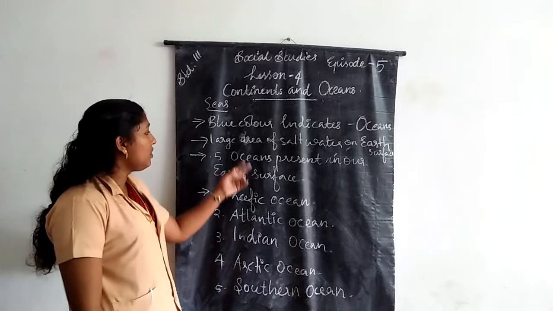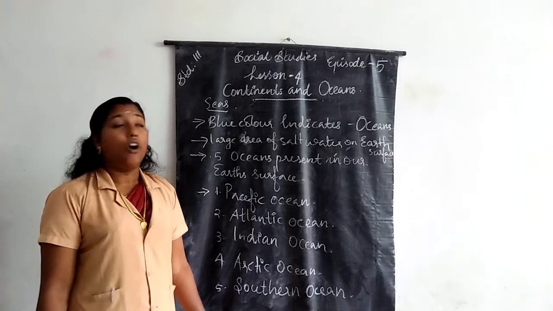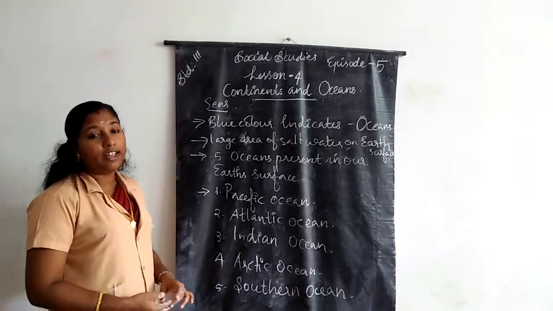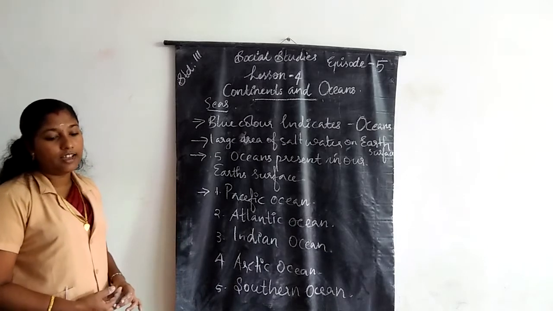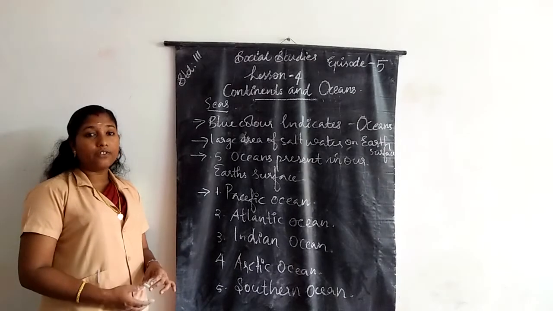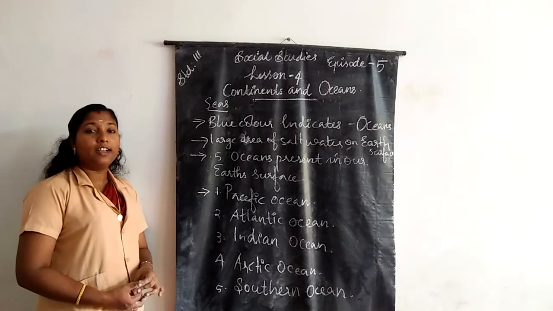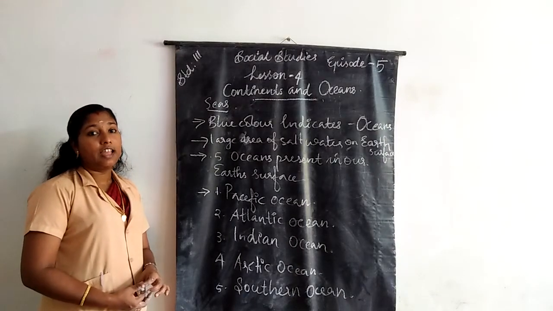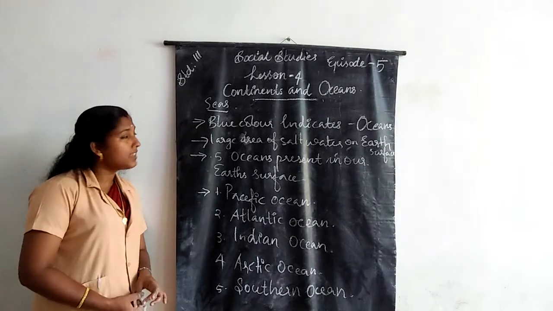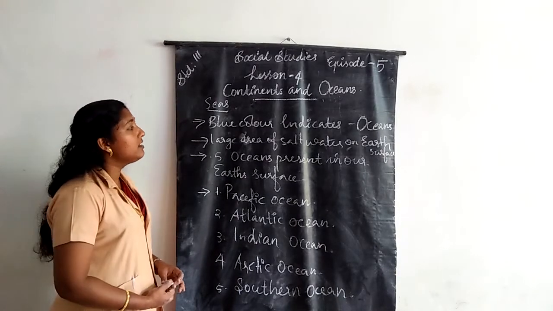What are oceans? A large area of salt water on the Earth's surface is known as an ocean. What are seas? The area of oceans that touch the land are called seas.